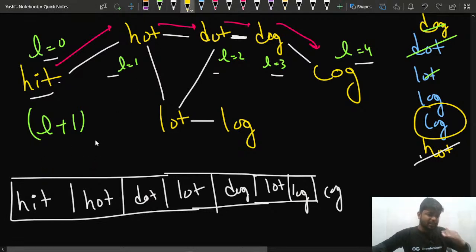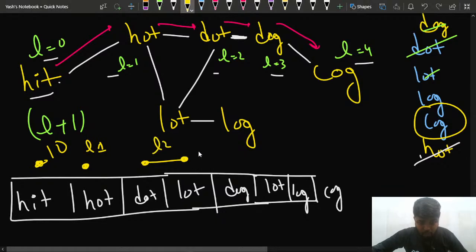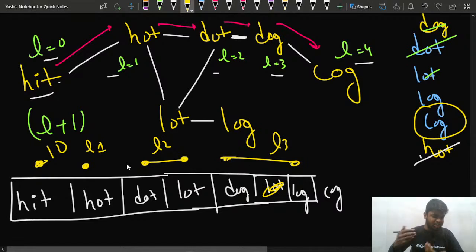So some nodes will be present at the same level: hit is at level 0, then hot is at level 1. Then dot and lot are at level 2, and all these things are at level 3, something like this. That's how I'm changing my level.